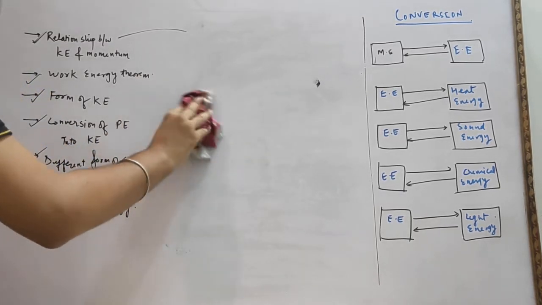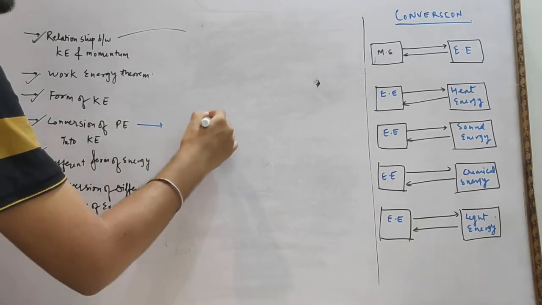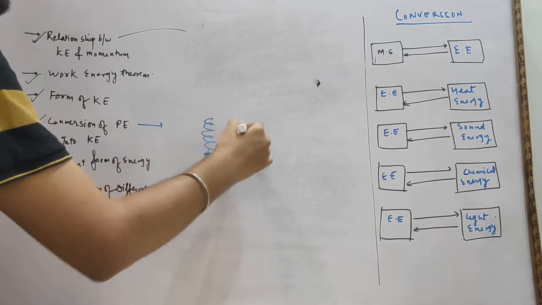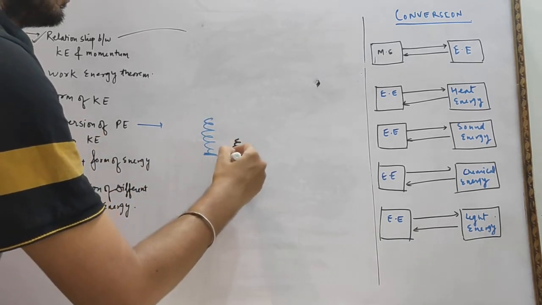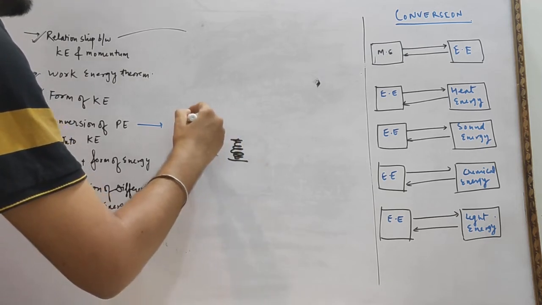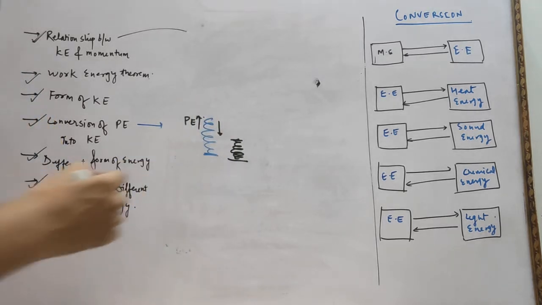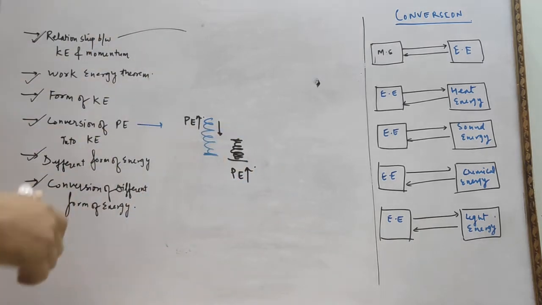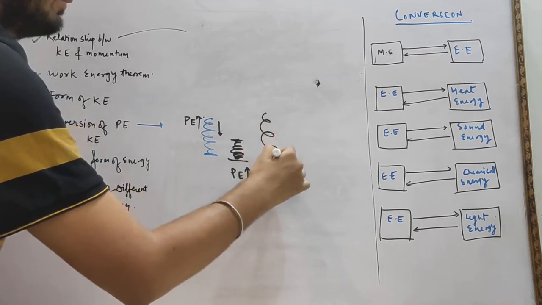Now our next topic is conversion of potential energy into kinetic energy. So suppose this is a spring, and if we compress this spring, what we have done is compressed it to increase its potential energy. The potential energy of the system is increased because we have compressed it, and if we release it, then the spring will move in this manner.